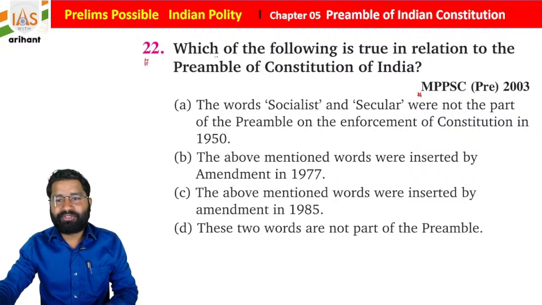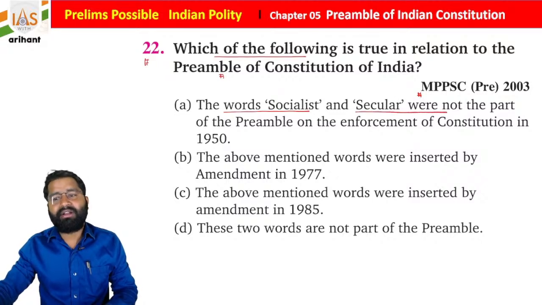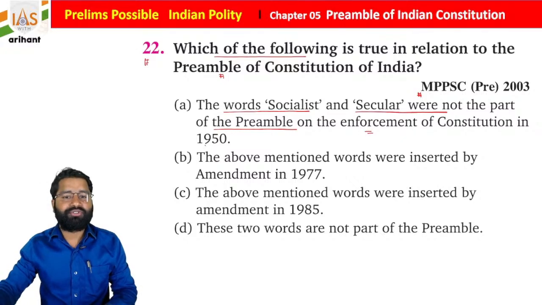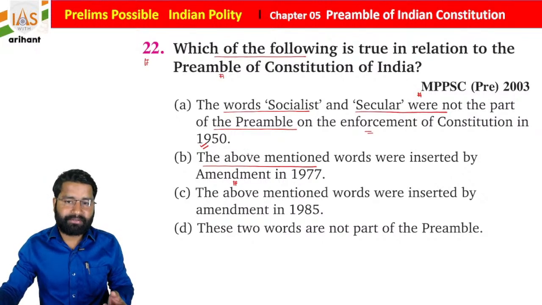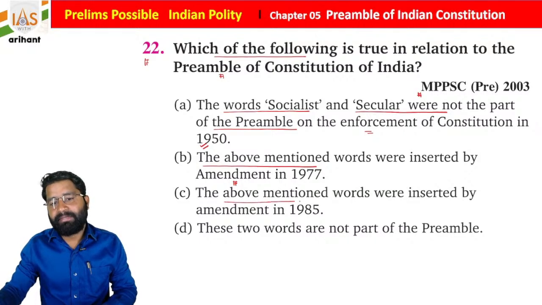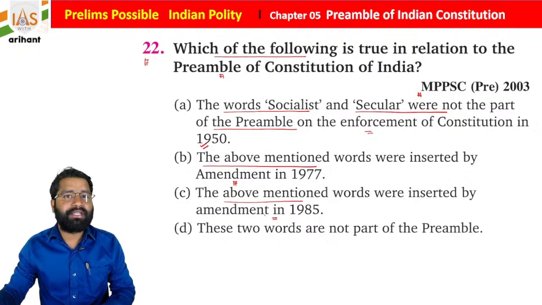Which of the following is true in relation to the preamble of the Indian Constitution? The words socialist and secular were not part of the preamble on the enforcement of the Constitution in 1950. The above mentioned words were inserted by amendment in 1977. Okay, the above mentioned words were inserted in 1985.